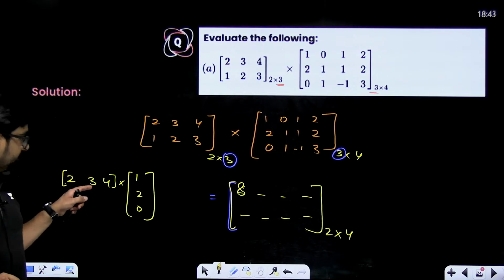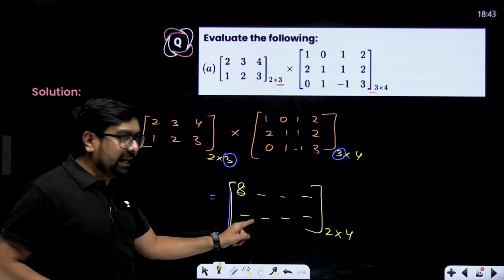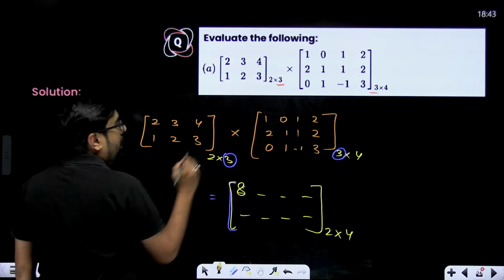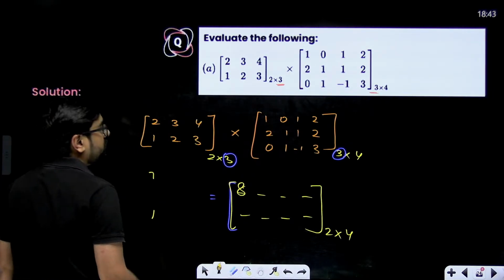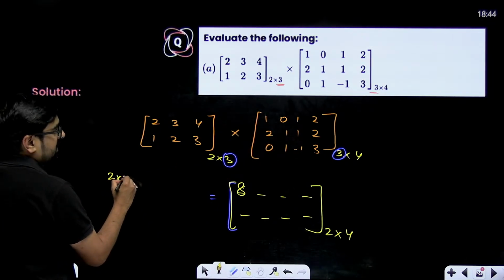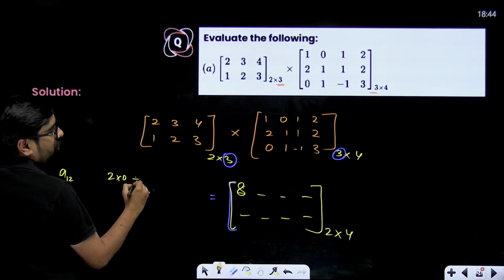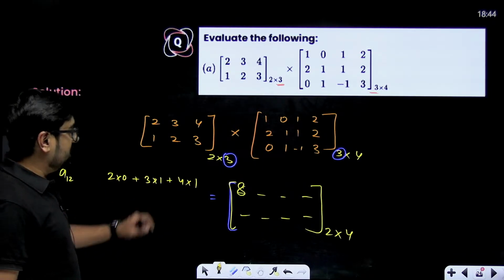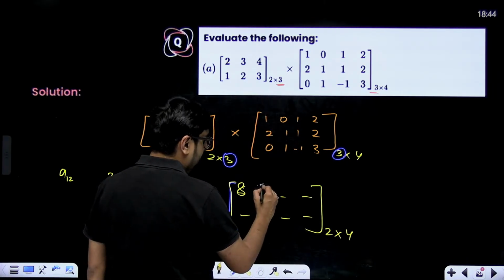Okay. Similarly, this one is first row, second column. So 2 multiplied with 0 plus 3 multiplied with 1 plus 4 multiplied with 1. This is your A12, first row, second column. That will give you 3 plus 4, that means 7.